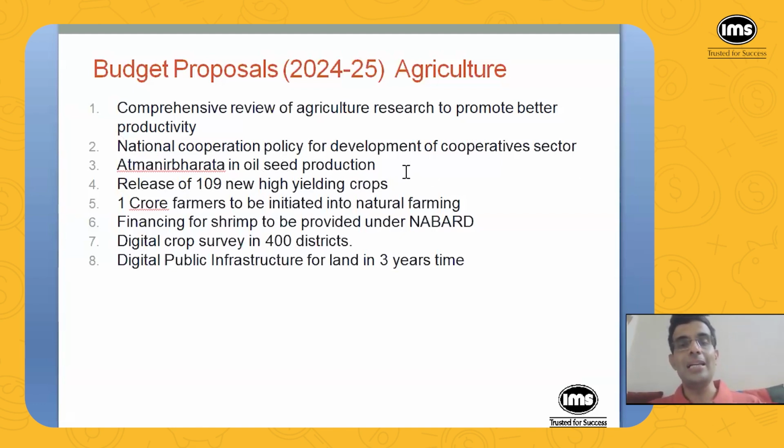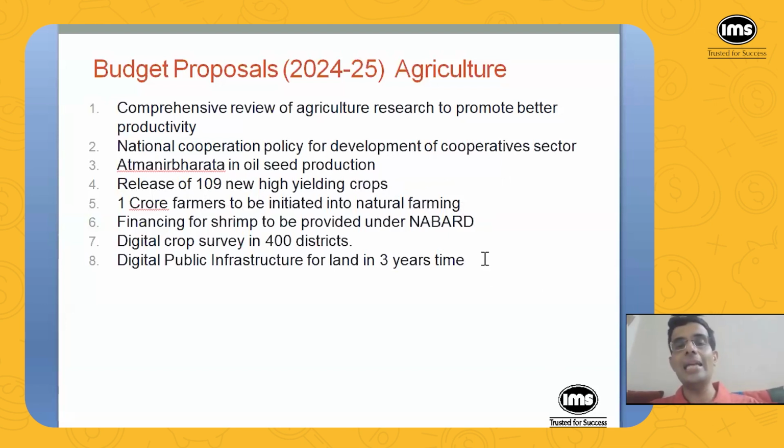For example, National Cooperation Policy for Development of Cooperative Sectors. Atmanirbharta in oilseed production. But what are you actually going to do? How much amount are you planning to spend? The budget speech is mum on that. This is not to say that everything is just hanging in air. Later on, the Ministry of Agriculture will come up with all these proposals, and then they will implement it. But when it comes to budget speech, there are no specifics like this.